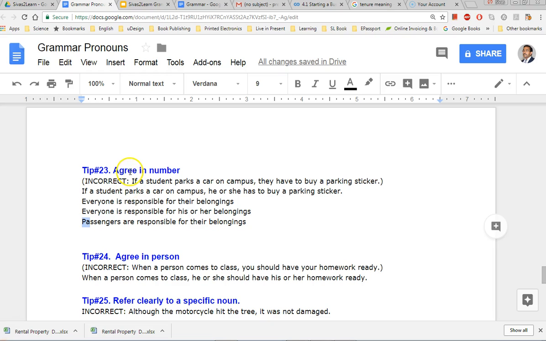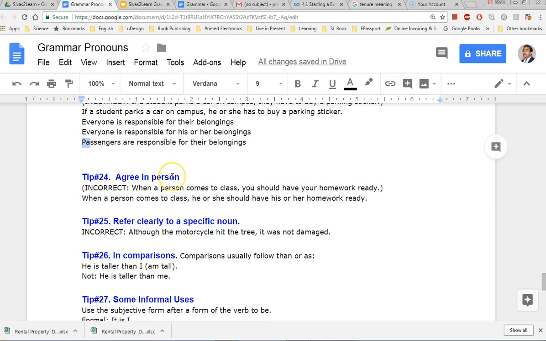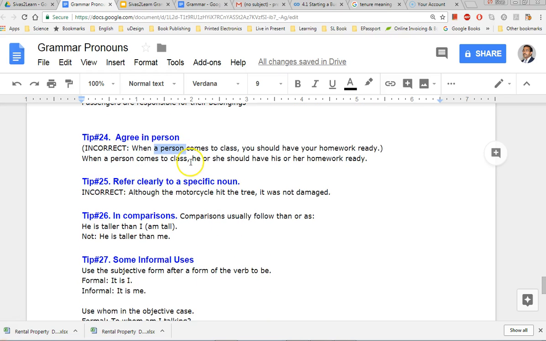So you have to make sure that they agree in number, and agree in person as well, right? When a person comes, this is a person. So he or she should have his or her homework. You cannot say, when a person comes, you should. This is you, second person. A person is actually third person, right? So you have to agree in person.